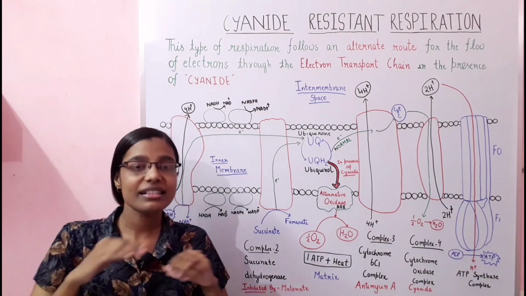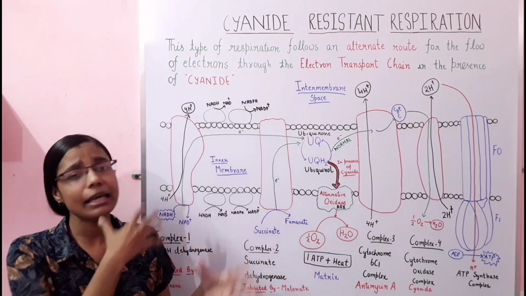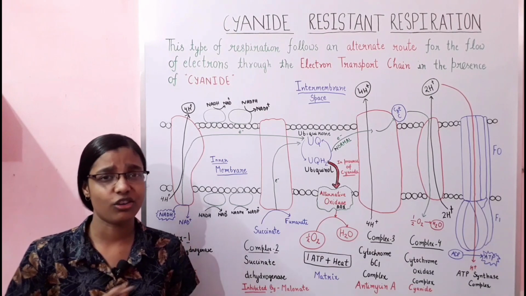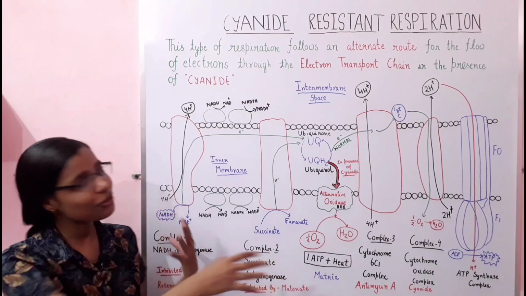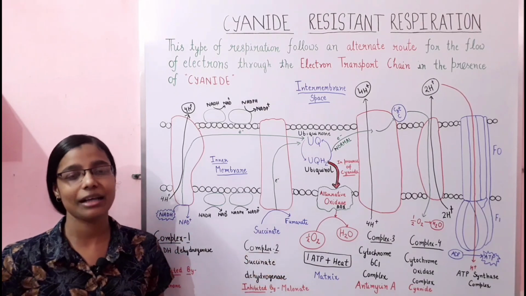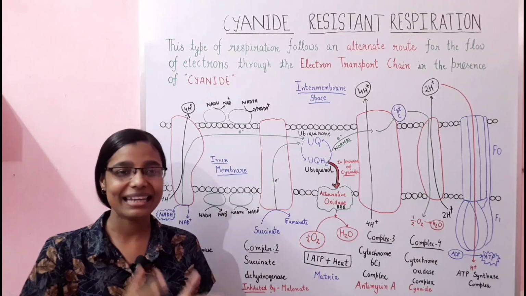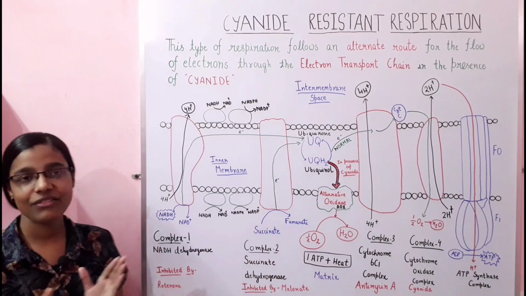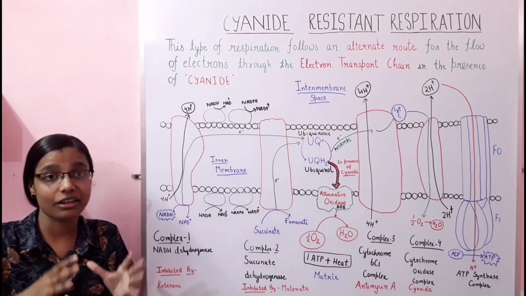However, there are certain kinds of inhibitors that try to inhibit the electron transport chain, but the electron transport chain will not stop at all and it will follow an alternate route, a completely different route from the normal one. That is your cyanide resistant respiration. So firstly, we are going to talk about the different types of inhibitors that inhibit the complexes.